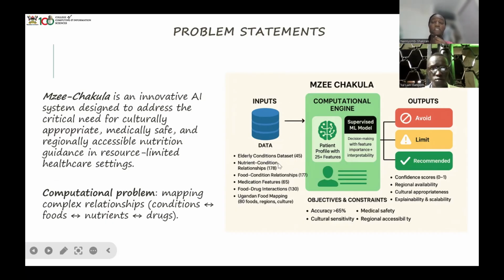So our input is the data that I've explained. We have the conditions. We can just show you a number of what we have. We have 45 conditions. Then we have the nutrient to condition relationship. That's how the nutrients connect to which kind of nutrients these people are supposed to have. So we have 178 relationships. Then food to condition relationships. That is how the food is related to the certain disease they're having. Those are 177. Then medical features, that's like the medicine that falls under that specific disease.